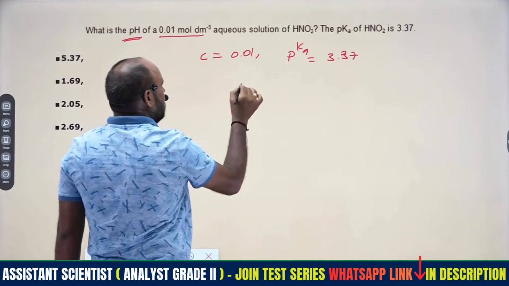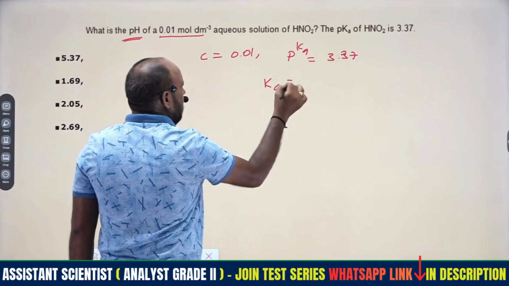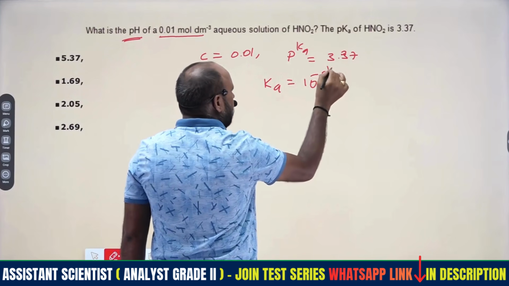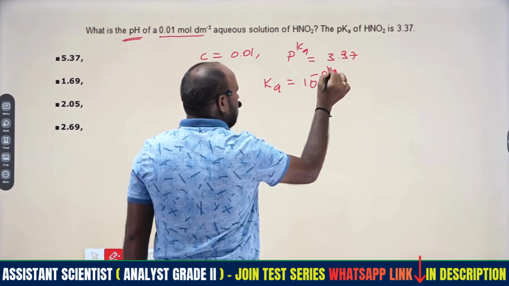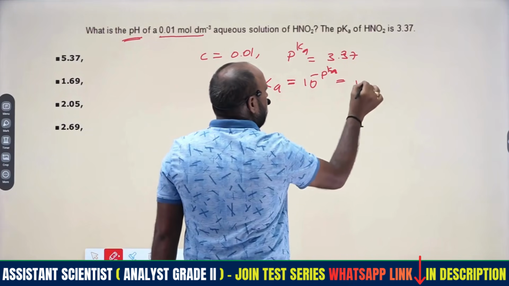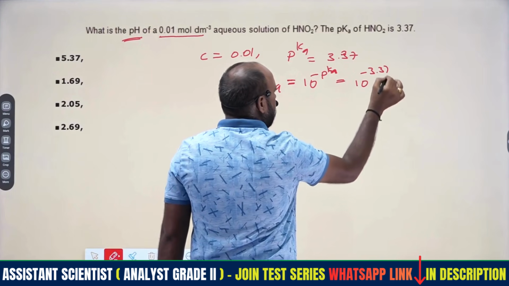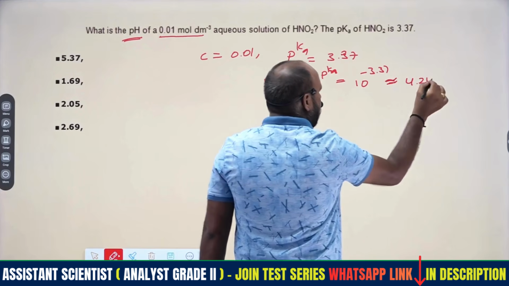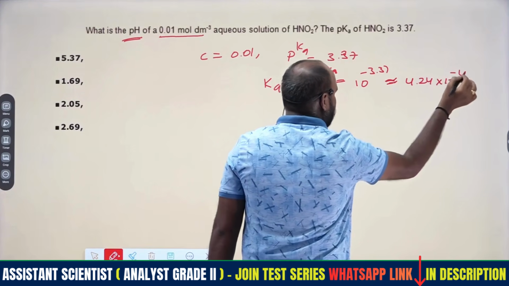Therefore there is a relation. From this pKa we will get Ka. Ka is equal to 10 to the power of minus pKa, similar to how pH is equal to minus log H plus, that is, H plus equals 10 to the power of minus pH. So Ka is 10 to the power of minus 3.37, which is approximately 4.24 into 10 to the power of minus 4.